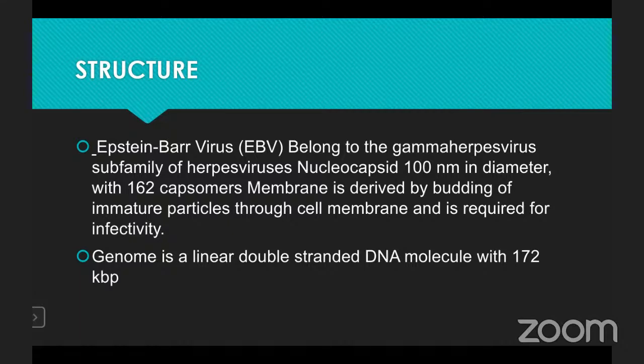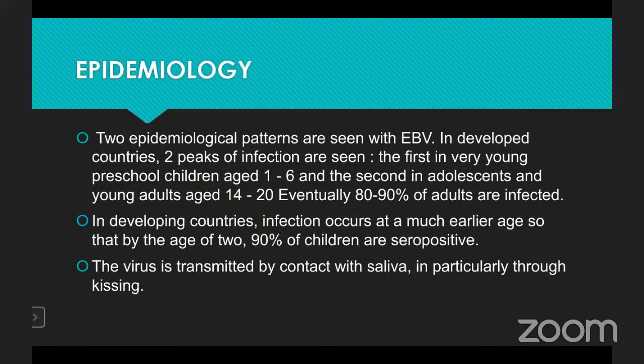The nucleocapsid is 100 nanometers in diameter with 162 capsomeres. The envelope is derived by budding of immature particles through the cell membrane. It is required for infectivity. The genome is a linear double-stranded DNA molecule with 172 kilobase pairs. Next one is the epidemiology.